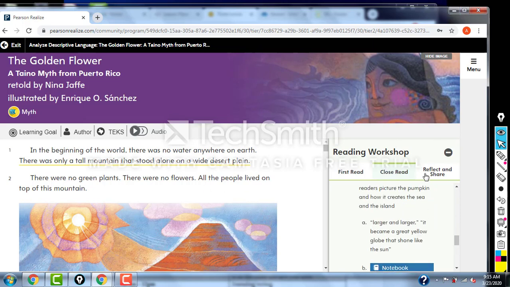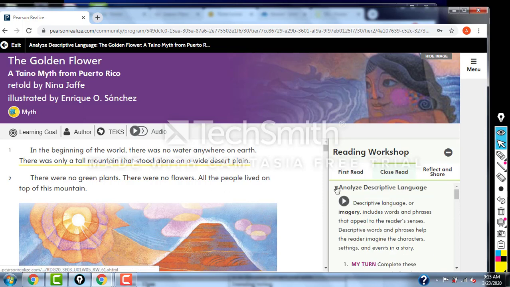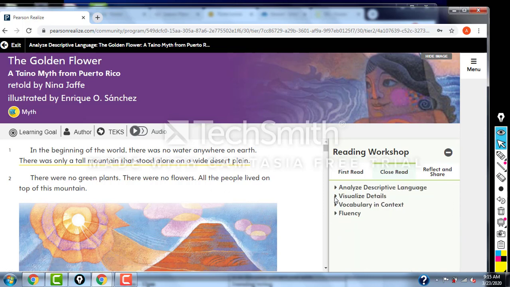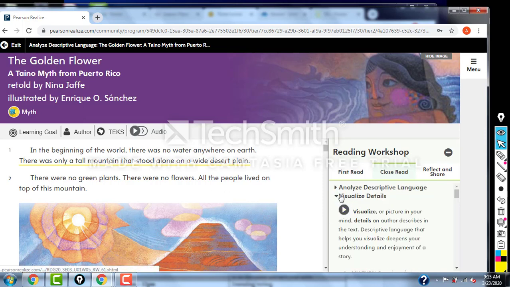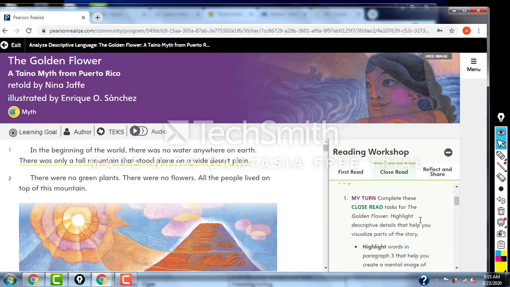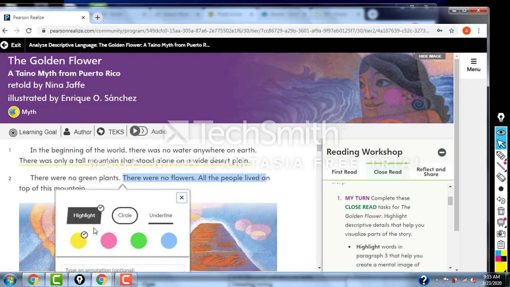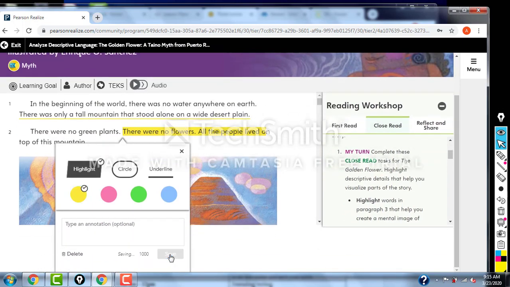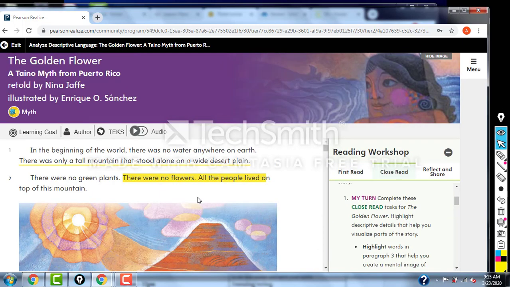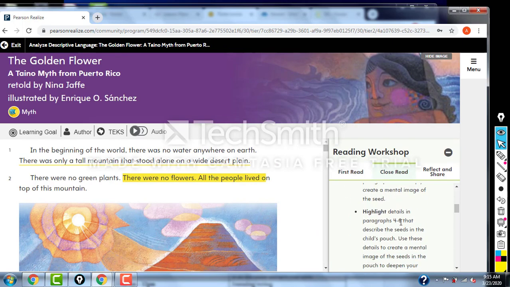If you close this up, for tomorrow, you will be doing the visualize details. Again, you drop down the menu there, and now it asks you to highlight. It will be the same thing. You highlight what you think is your appropriate answer. You click on the highlight and save. It will save it for you, and your highlight will answer the question that's asking you here. So please go through that one.